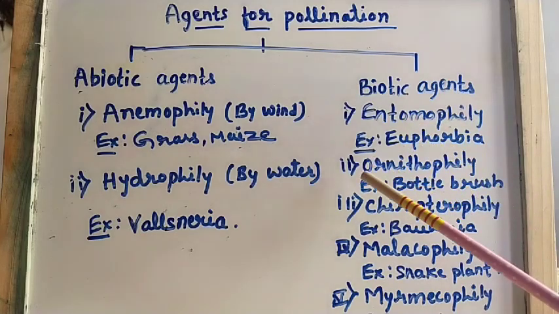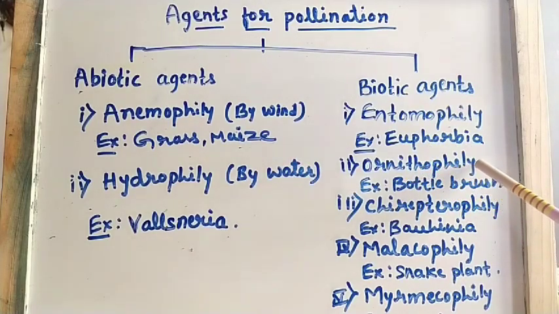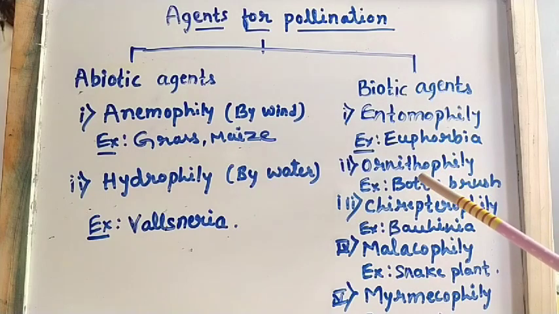Second one is ornithophily. Ornithophily means pollination which takes place with the help of birds. There is an involvement of different kinds of birds in the process of pollination, so that is known as ornithophily. Example for ornithophily is the wattle thrush.